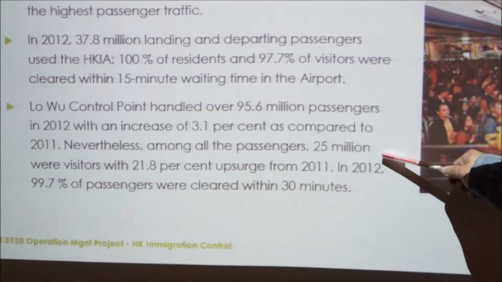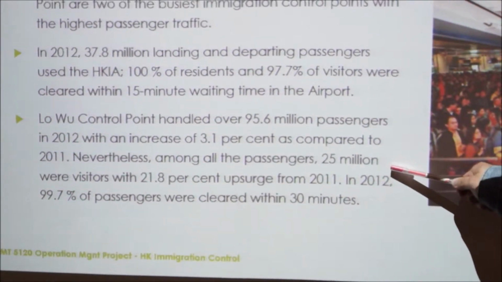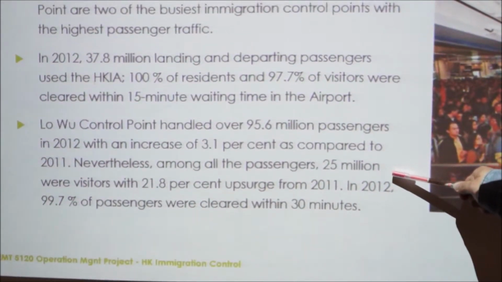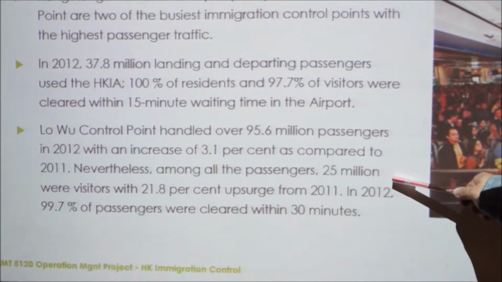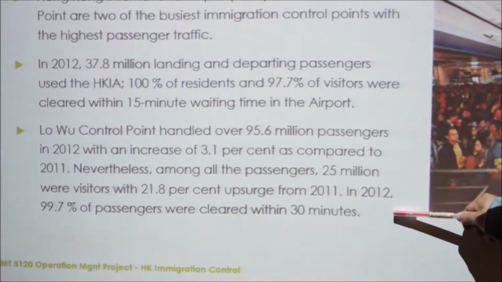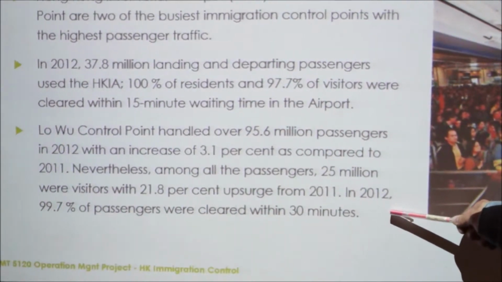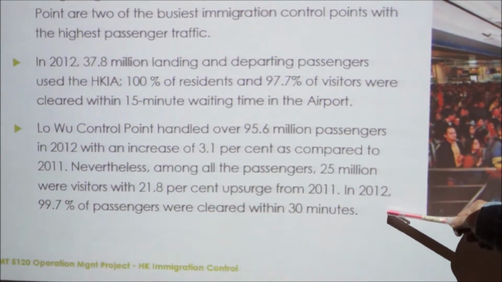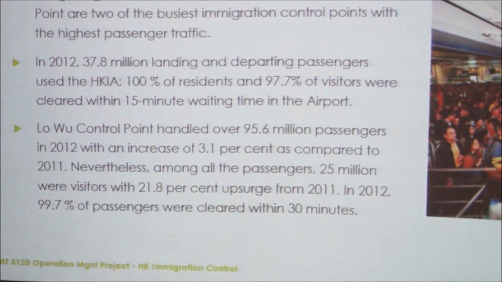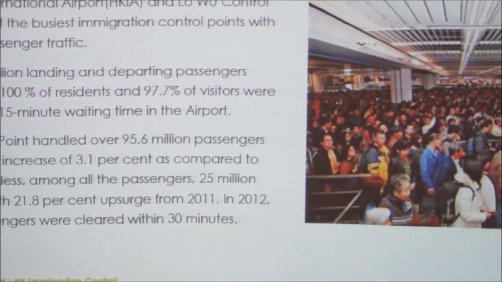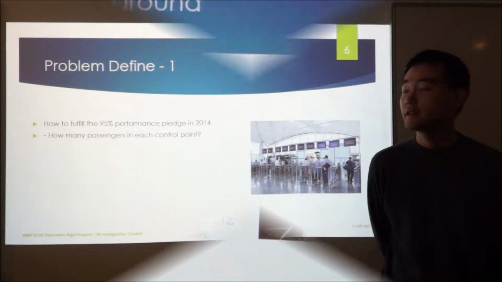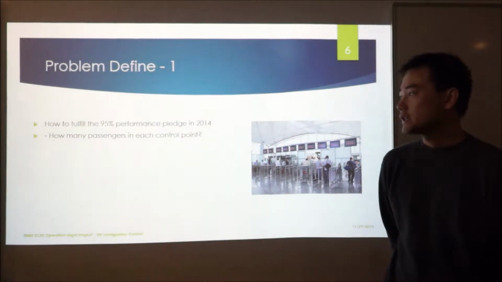Local control points handled over 95 million passengers in 2012, and over 99% of passengers were cleared within 30 minutes. Because of this, the top managers of the Immigration Department are very concerned about how to fulfill the target in the coming year. Okay, let's look at the problem-define phase.